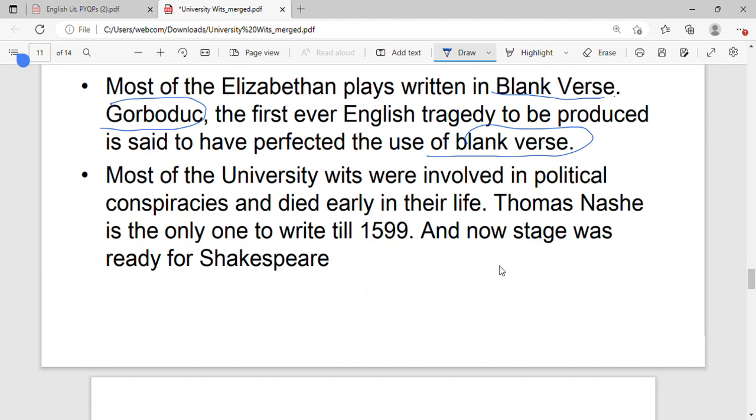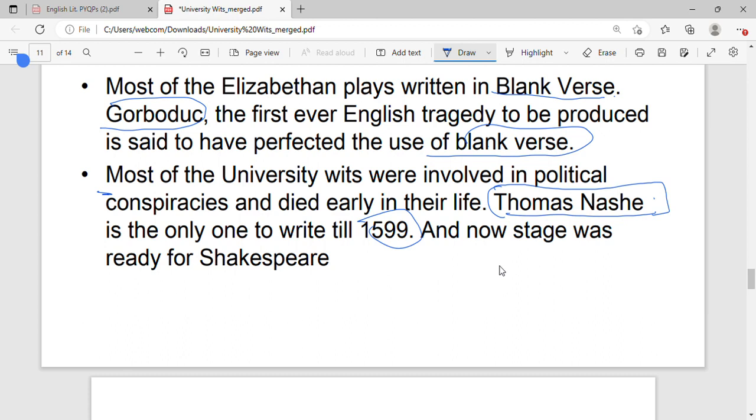Now we have most of the university wits, but who is the one who wrote till 1599? Thomas Nash, right? I got confused with some details, so that's why. Okay, yeah. All right, I got it.